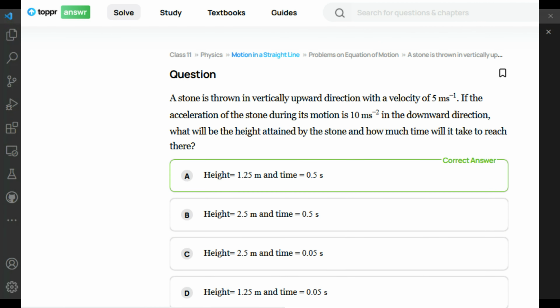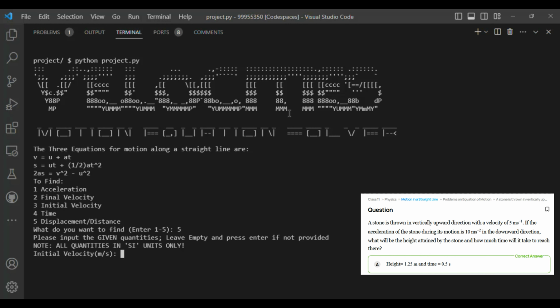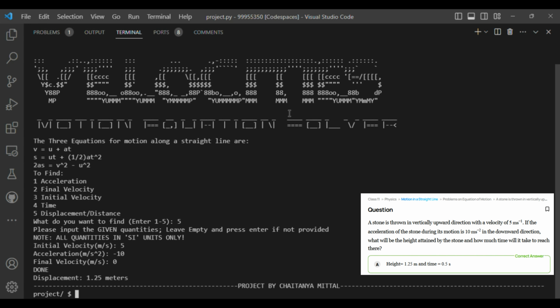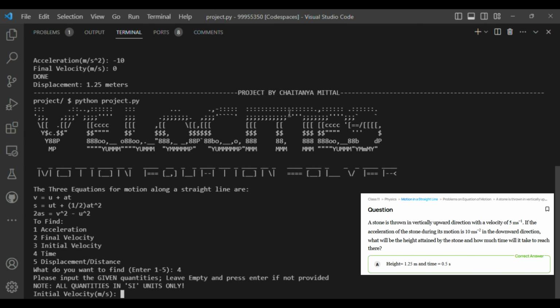And here is another question from Topper Learning for grade 11. We try to solve the question. Here, providing the given data again. Note how the acceleration is negative as it is acting in the opposite direction. As you can see, the software quickly solves the problems for both the parts.